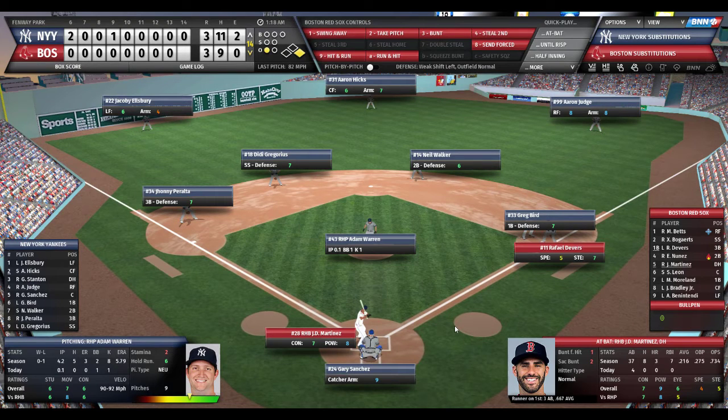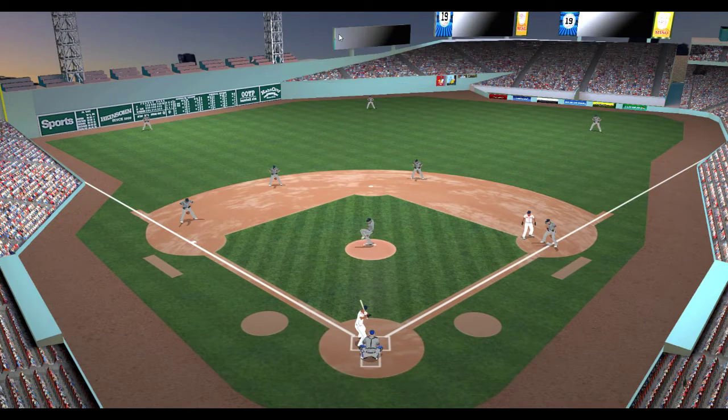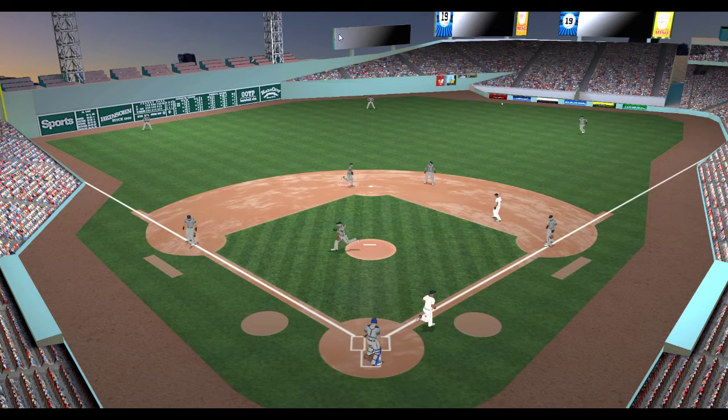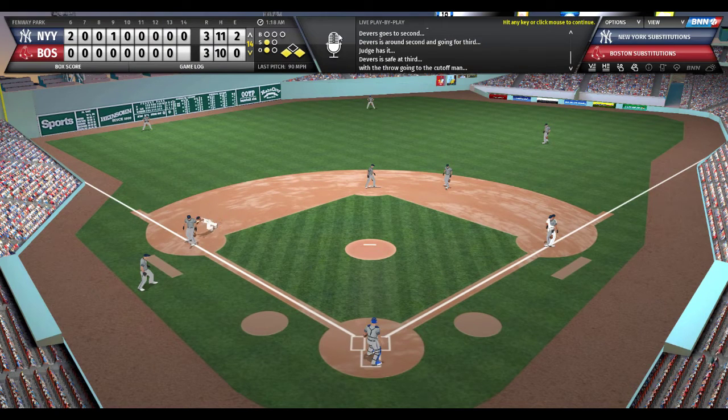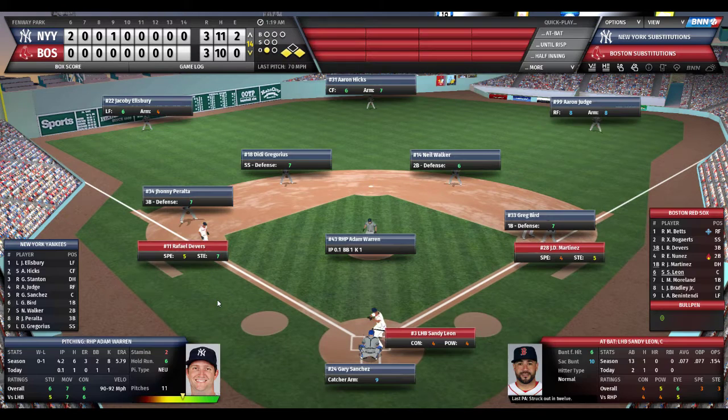Here comes J.D. Martinez. He's 0 for 4. He'd like a walk-off homer. Devers the winning run at first. Warren takes a peek. Now looks in at Sanchez. Sanchez sets the target for J.D. Martinez. Here's the pitch homeward bound. Martinez punches that ball towards right, and Judge comes in, and he can't get to it. It drops. And Devers' great base running ability goes first to third. What a job by Devers. Picked up that ball quickly.